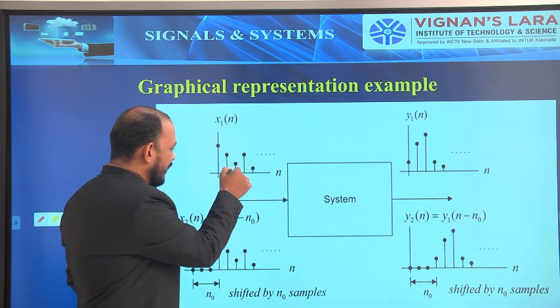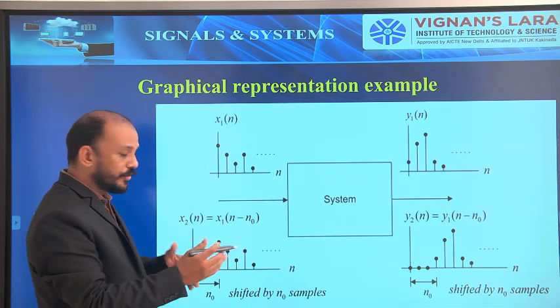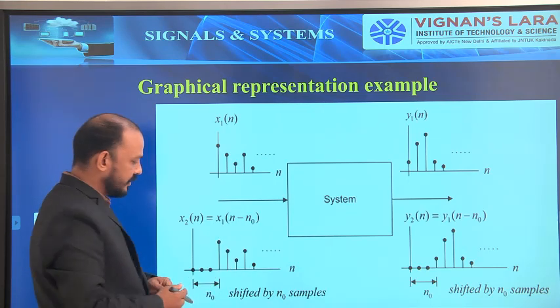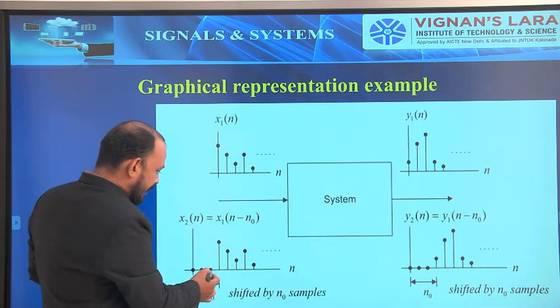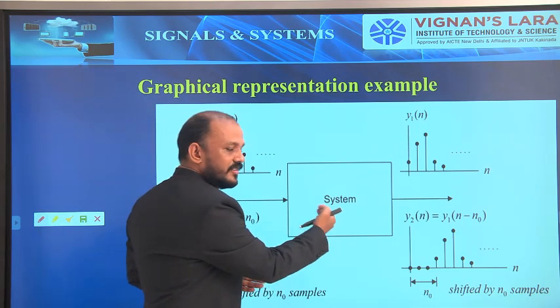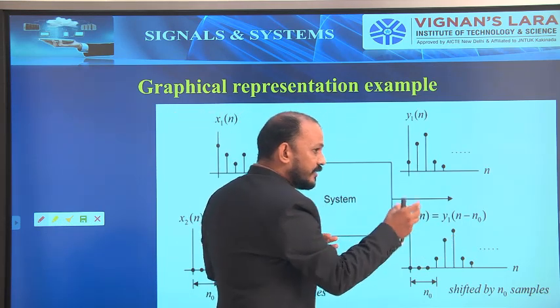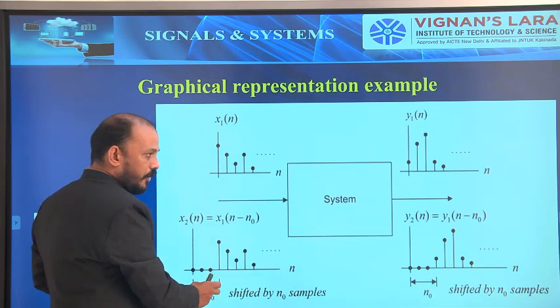Now, it is delayed by n0 samples, that is shifted n0 samples to the front side, delayed, and is given to the system. The system is producing the same output with the same delay that occurred in the input. So the input has a delay of n0 units, and in the output also there is a delay of n0.